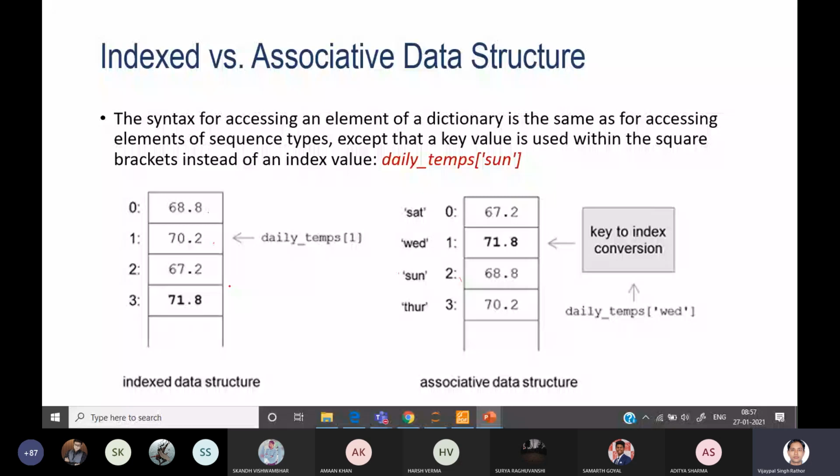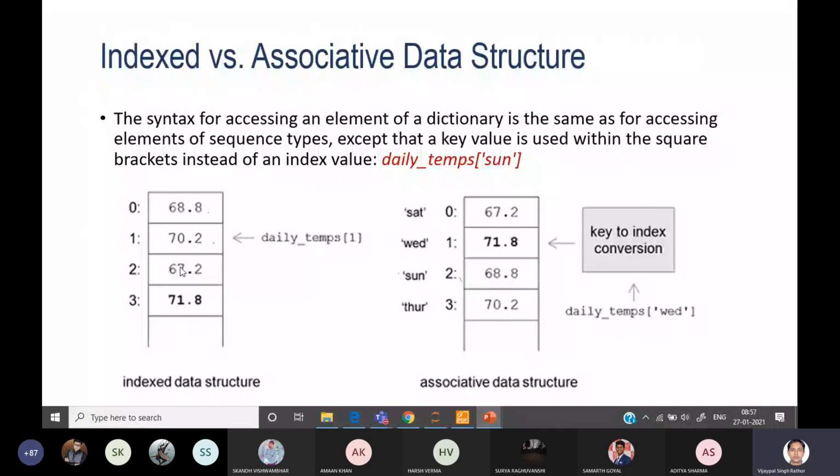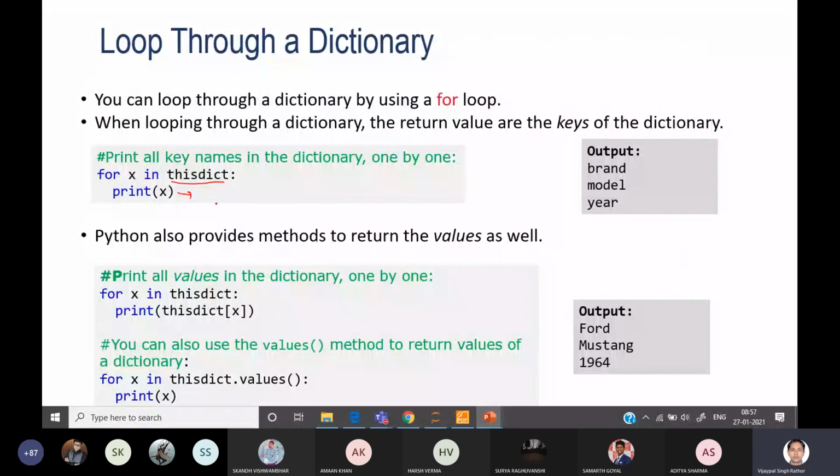Sometimes you want to print the value associated with the key instead of the key. Then you can specify square brackets and mention X. So dict[X] will print the value associated with each key. It can print Ford, Mustang, and 1964, whatever the value associated with the key.